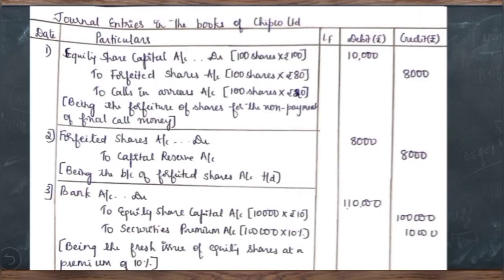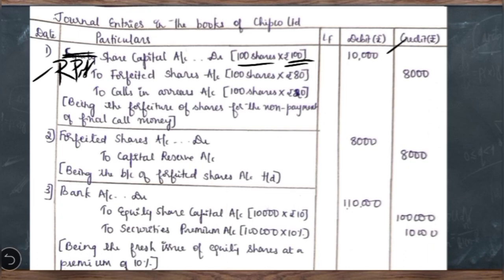Let us see what is the first entry we have to pass for forfeiture of, here it should be redeemable preference shares, because preference shares have been forfeited. So the first entry would be redeemable preference share capital account debit. When you're going to forfeit, nothing but cancel. Earlier they had credited, so now when you're going to cancel that, you have to debit the redeemable preference share capital account. How many shares are going to be cancelled? 100 shares of rupees 100 each. So total capital to be cancelled is 10,000.